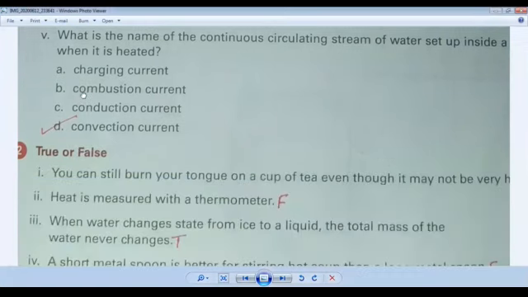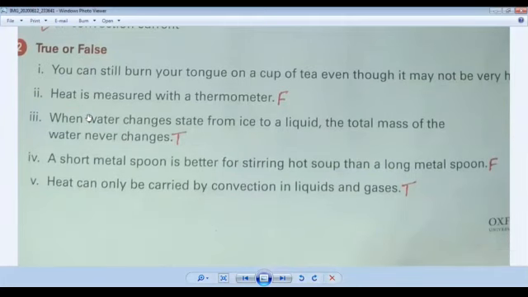Okay, now come to the true false section of your exercise. Question number 1. You can still burn your tongue on a cup of tea even though it may not be very hot. This is the first question. If you have a cup of tea and it is not very hot, then you can also burn your tongue. So what will be your answer? Is it true or false?